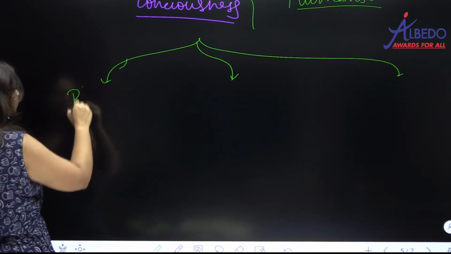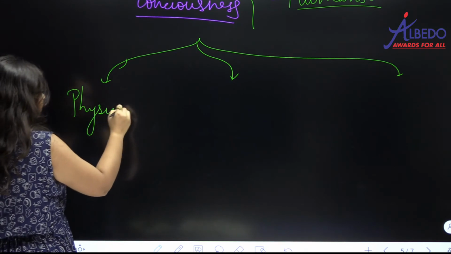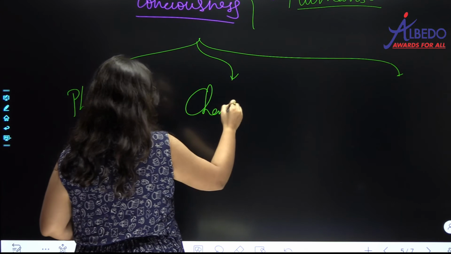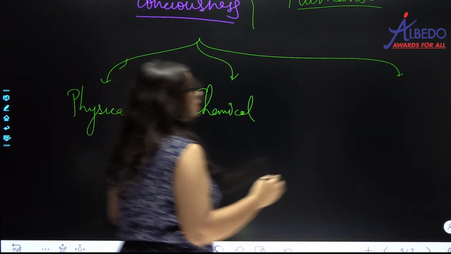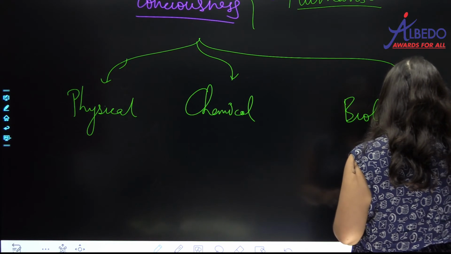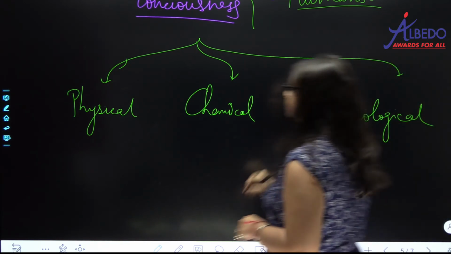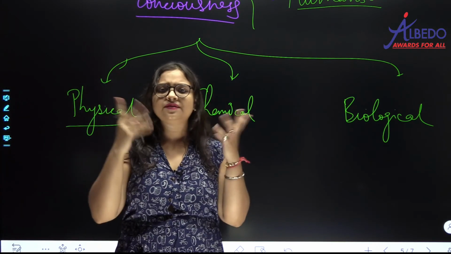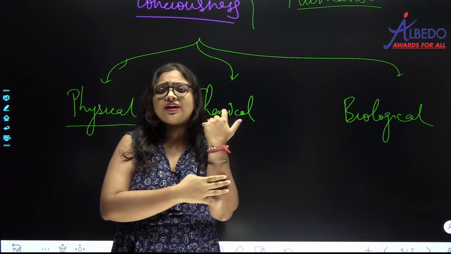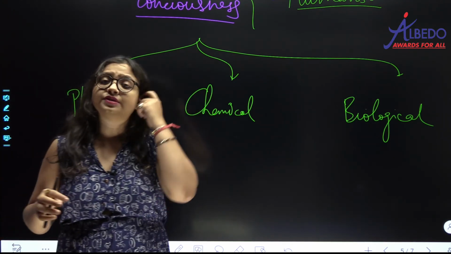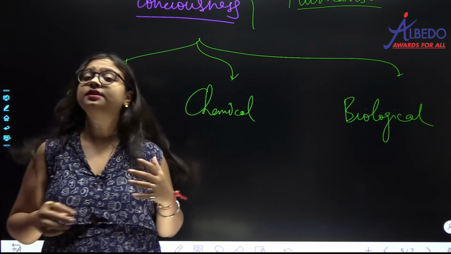Physical, chemical, and biological. Physical stimulus is very easy to understand, है ना. You are able to perceive the light, sound, touch, everything, है ना. They all are your examples of physical stimulus.